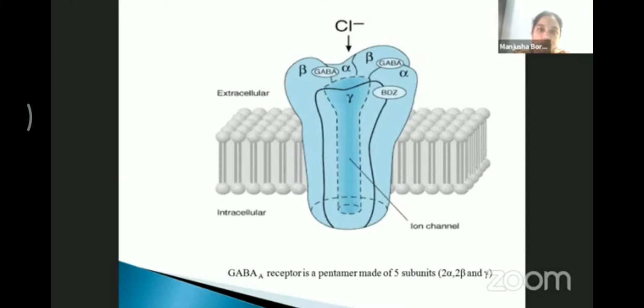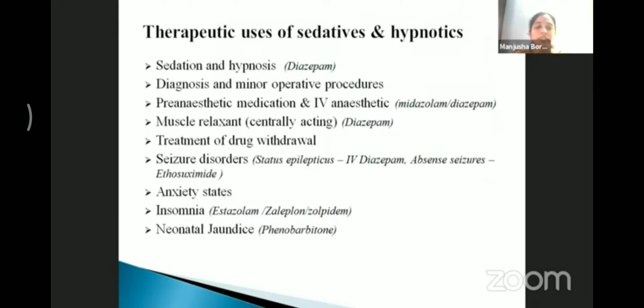Benzodiazepines and non-benzodiazepines increase the frequency of chloride channel opening, whereas barbiturates increase the duration of chloride channel opening in the neuron, leading to hyperpolarization and CNS depression.